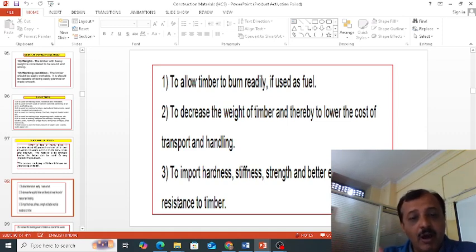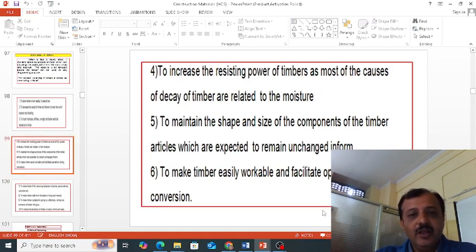And to impart hardness: when we do the seasoning, the hardness, stiffness, strength and electrical resistance of timber will improve. That's why seasoning has to be done, to improve the electrical resistance, hardness, stiffness and strength.